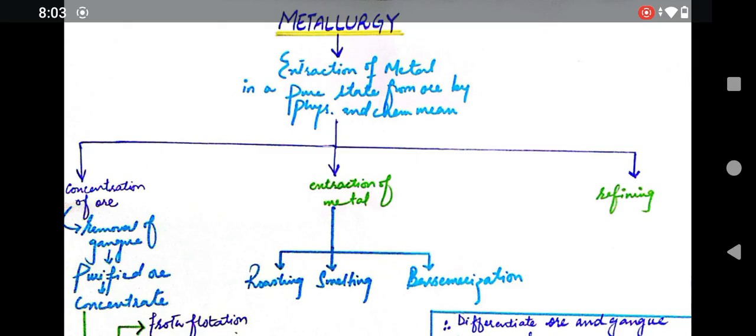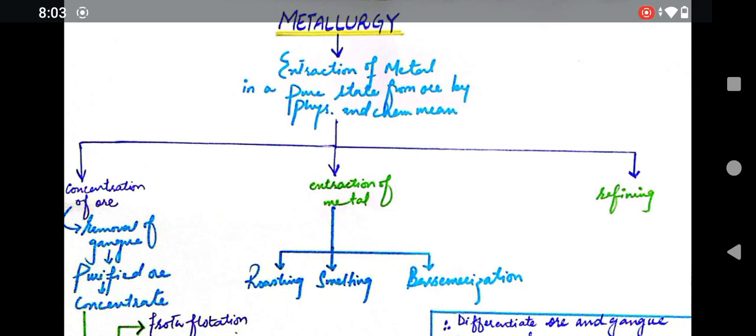My today's lecture is basically the continuation of the previous one. In the last lecture of chemistry of grade 10, we studied about the chemical industries, a brief introduction and some key terms regarding the chemical industry. And today, what we'll discuss is metallurgy, the main key term about this chapter. So, what is metallurgy?